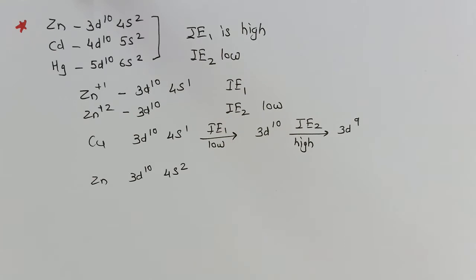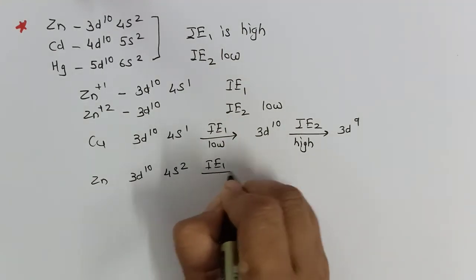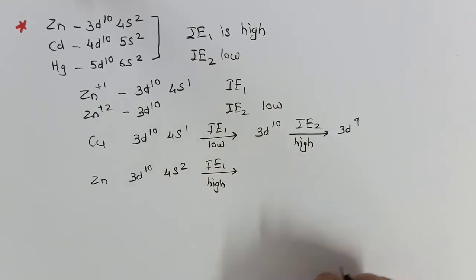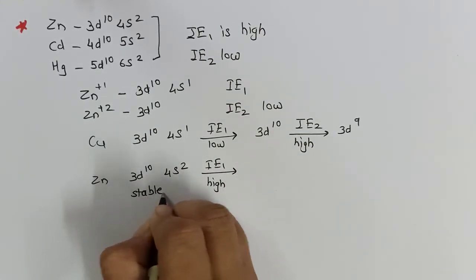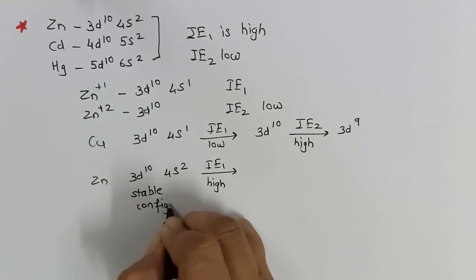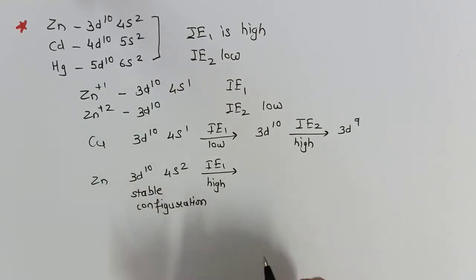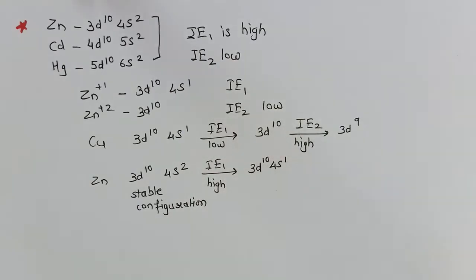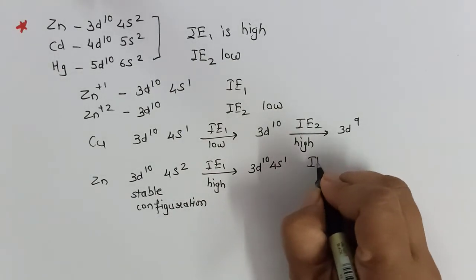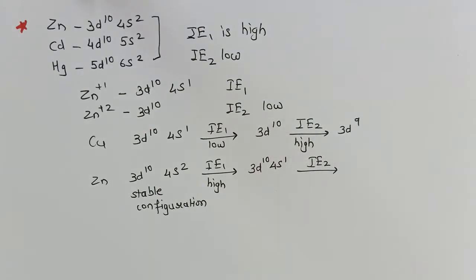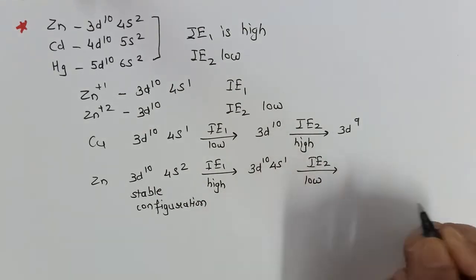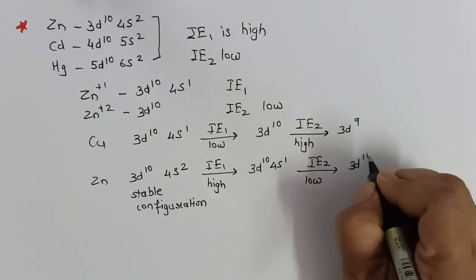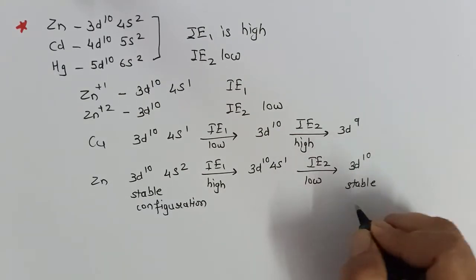Now we'll consider zinc. Zinc with configuration 3d10 4s2, first ionization enthalpy will be high. Why? Because already there is a stable configuration. And therefore first ionization enthalpy will be high. It will achieve configuration 3d10 4s1 after loss of one electron. Now if I want to remove one more electron from this, second ionization enthalpy will be low as it gives a 3d10 stable configuration.